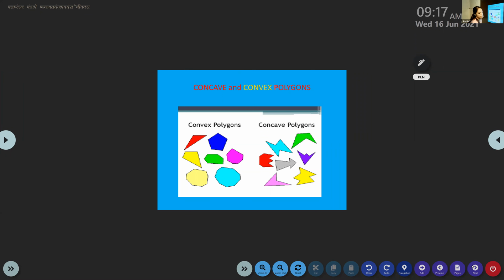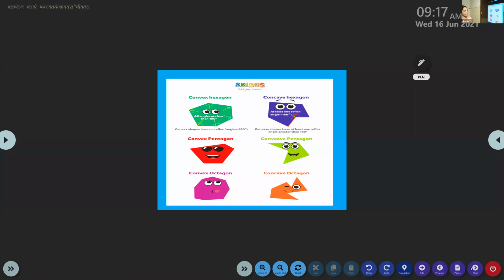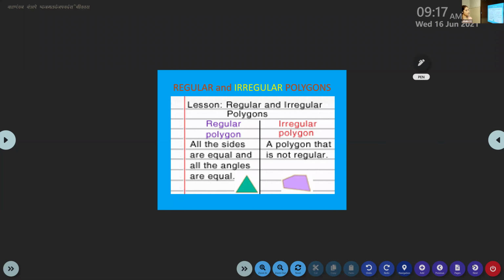Now some more figures I showed yesterday. Then regular and irregular polygons. What do you mean by regular polygons? Regular polygons: all sides and all angles are equal. Can you tell the name of the regular triangle? Equilateral triangle. Very good. Then what is a regular quadrilateral? Square. Okay. So this much we studied yesterday.